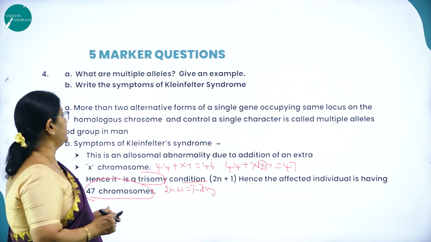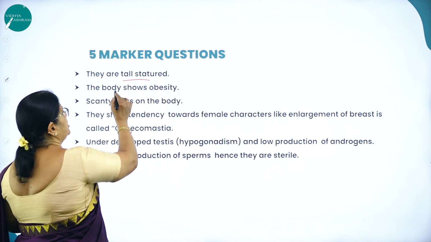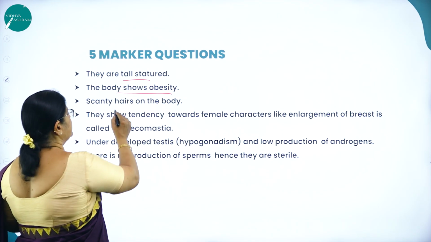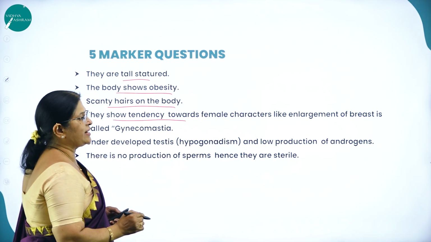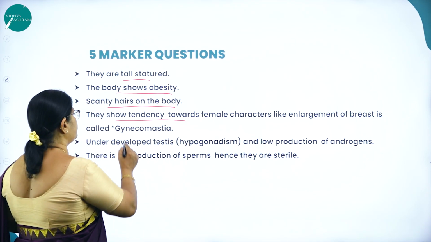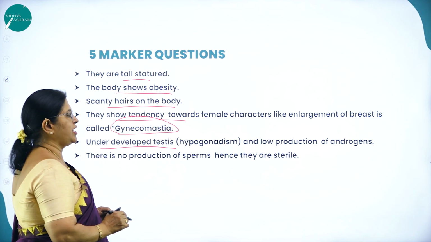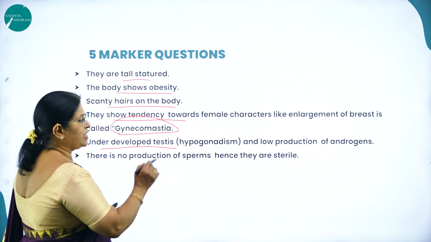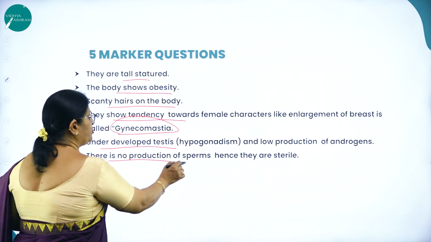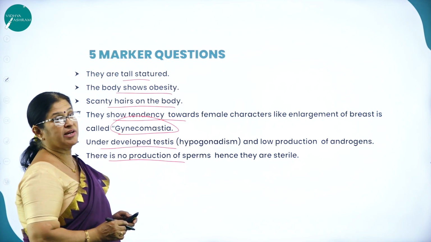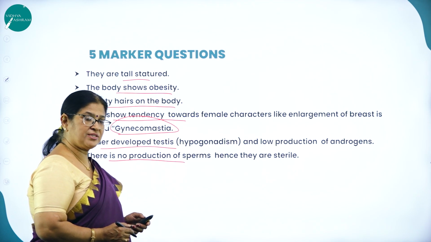So what will be the symptoms of Klinefelter syndrome? They are tall statured, the body shows obesity, scanty hair on the body, and they show a tendency towards female characters like enlargement of breast, which is called gynecomastia. Then underdeveloped testes, which is called hypogonadism, and low production of androgens, the male hormone. There is no production of sperms, hence they are sterile males. All these are the symptoms of Klinefelter syndrome.